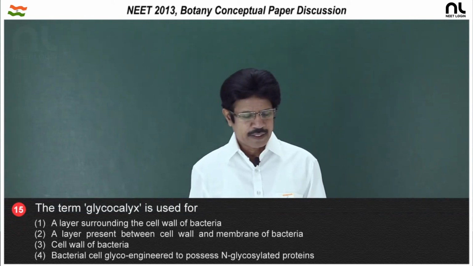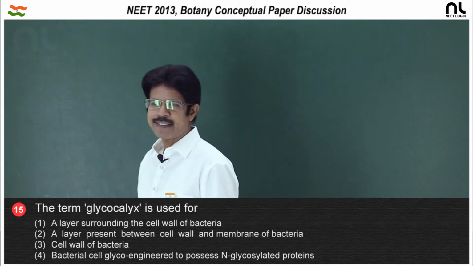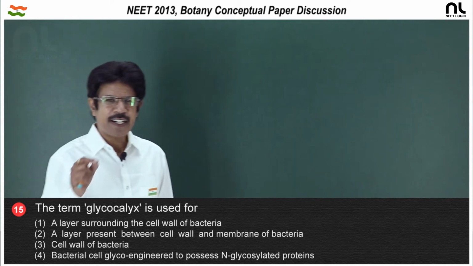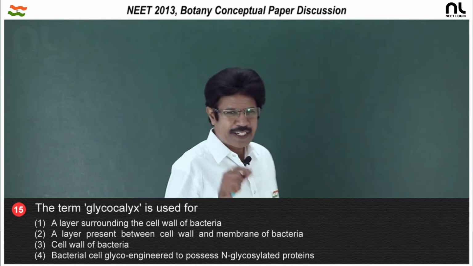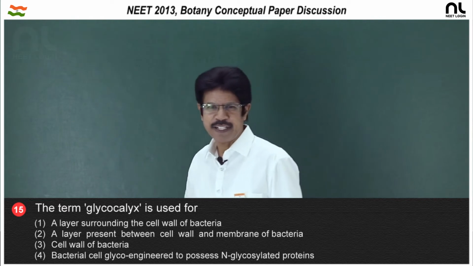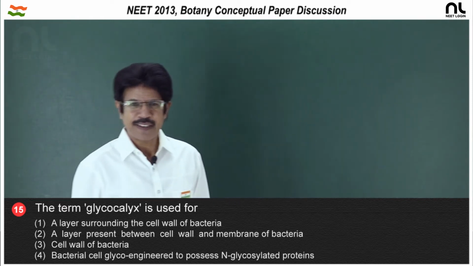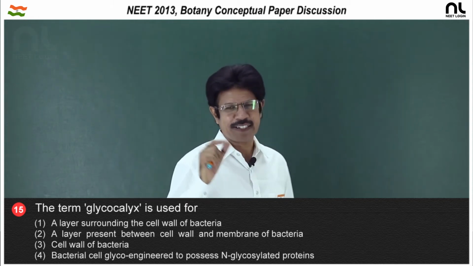Question number 15. The term glycocalyx is used for. In bacteria, the cell envelope is a trilayered tight structure that constitutes the glycocalyx, the cell wall and the cell membrane. And this glycocalyx is external to the cell wall and differs in composition and thickness.